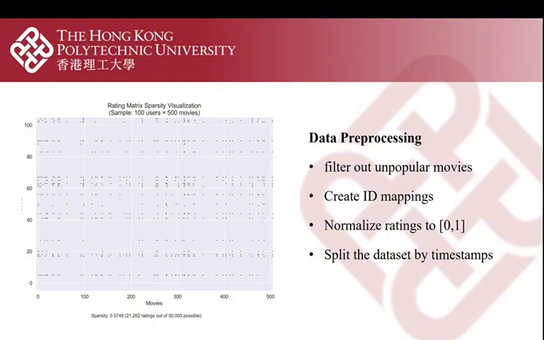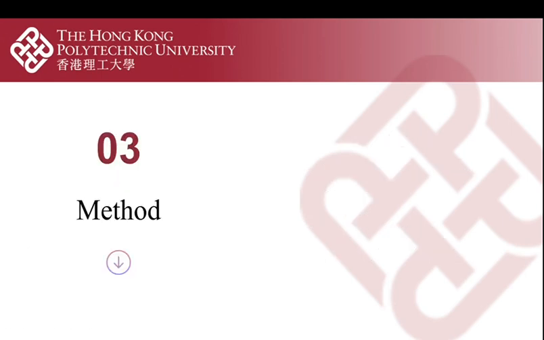For the part of data processing, the first step is to load rating data and movie data. Filter out unpopular movies with ratings below 20. The second step is to create an ID mapping, ensuring that the IDs are continuous and adapted to the matrix factorization model. The third step is to normalize the ratings. The fourth step is to divide the dataset into layers based on timestamps. The next part is method.